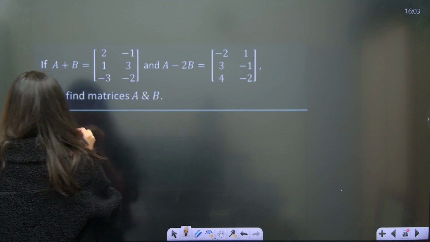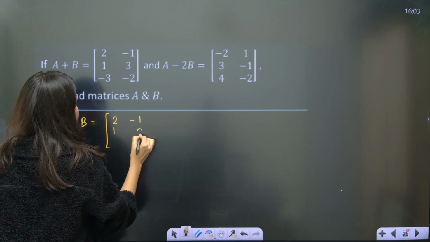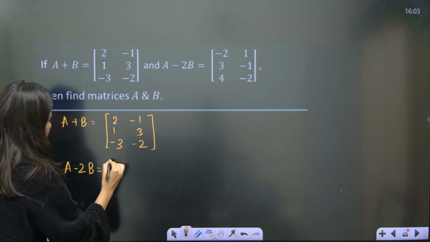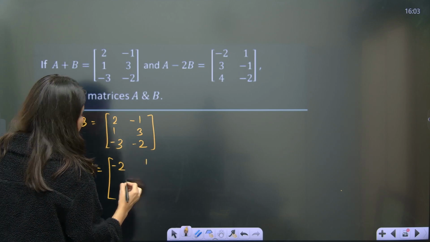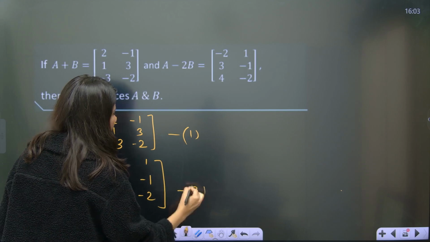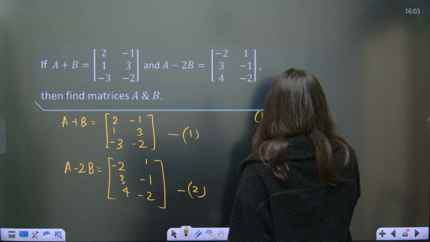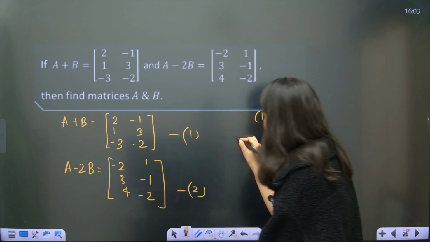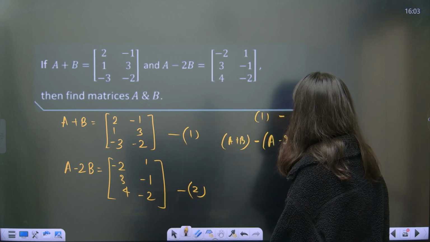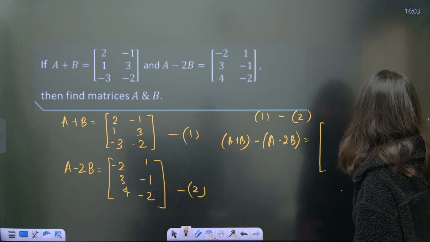So what we will do is A plus B is given to you, which is 2, minus 1, 3, minus 3, minus 2. And A minus 2B is also given, which is minus 2, 1, 3, minus 1, 4, minus 2. This is first and second. Now if you subtract first minus second equation, what will you get? You will get A plus B minus A minus 2B. Correct? On the left hand side, this minus this. On the right hand side, you just have to subtract.